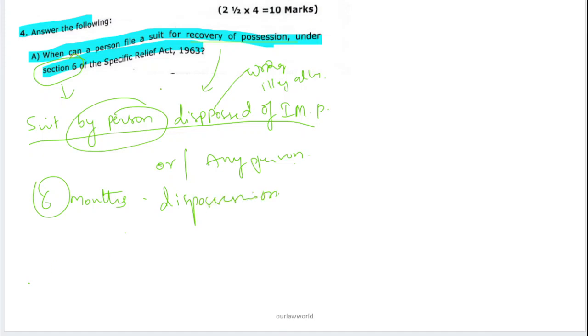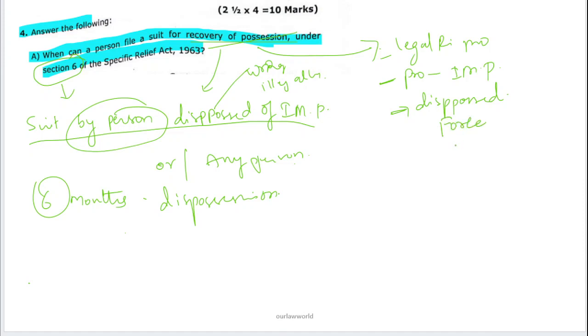The conditions to file a suit for recovery of possession are: the person should have legal right in his property, the property should be immovable property, and it has to be dispossessed from him without his consent, either by force or taken wrongfully or illegally.